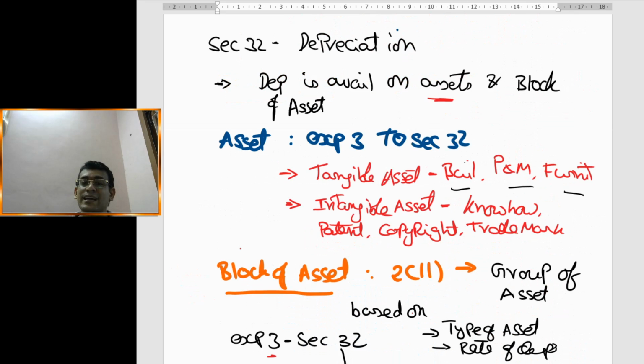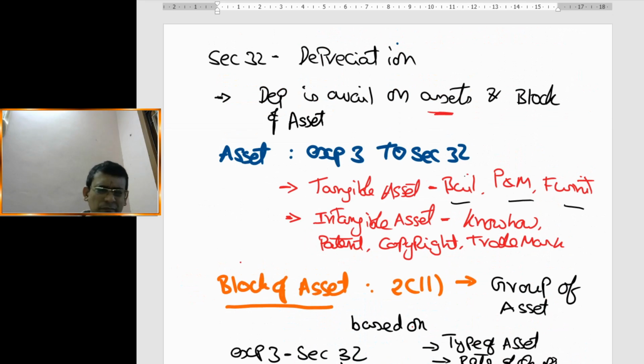Now again, if we quickly summarize what we have discussed, we were discussing section 32. What is section 32? Depreciation. On what is it available? Depreciation is available on an asset and a block of assets. We'll discuss this concept of block of assets in detail. What is the meaning of asset? For that I need to refer to explanation 3 to section 32.